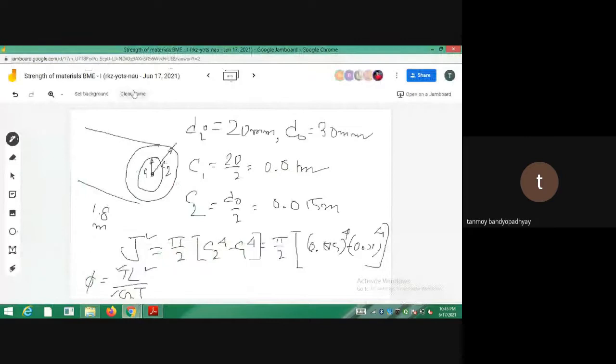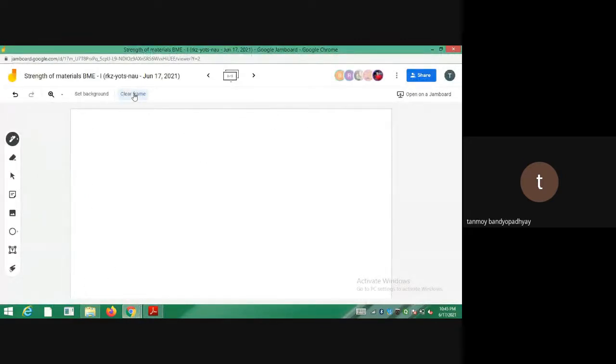So for that we have to do a moment balance. If we do a moment balance, I am taking a cross section XX somewhere between B and C. So this is the point A, this is the point B. So this is your TB. After that I have taken a cross section.